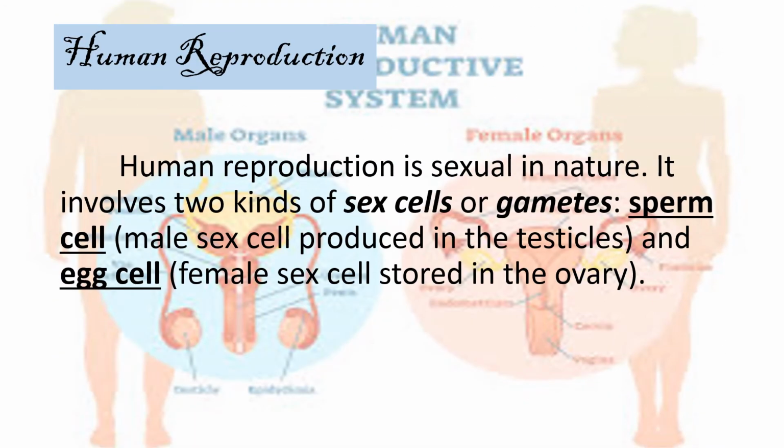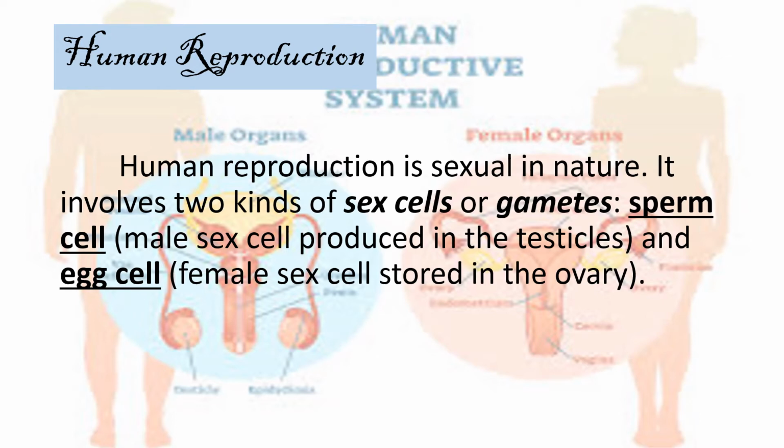Most plants and some animals can reproduce both sexually and asexually. However, human reproduction is purely sexual in nature. It involves two kinds of sex cells or gametes: the sperm cell, which is the male sex cell produced in the testicles, and the egg cell, which is the female sex cell stored in the ovary.